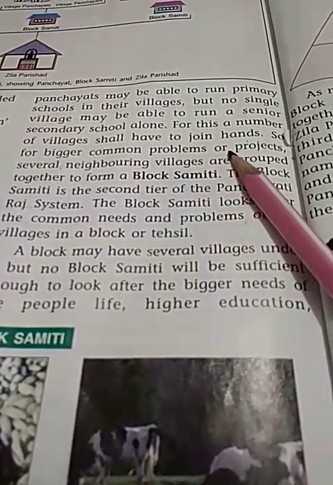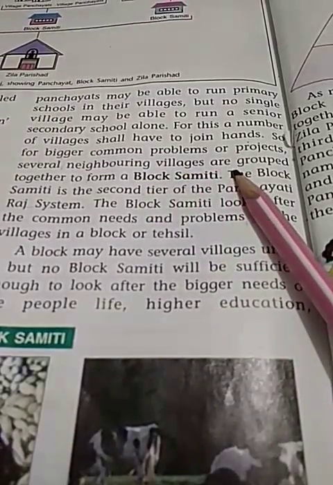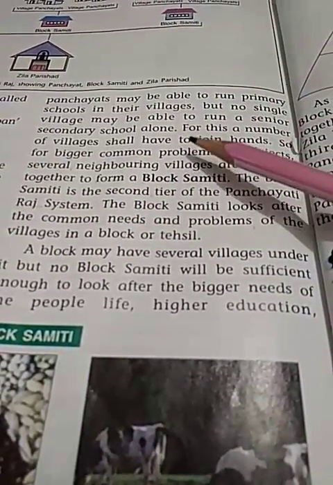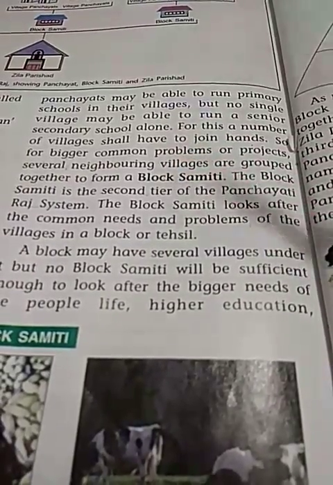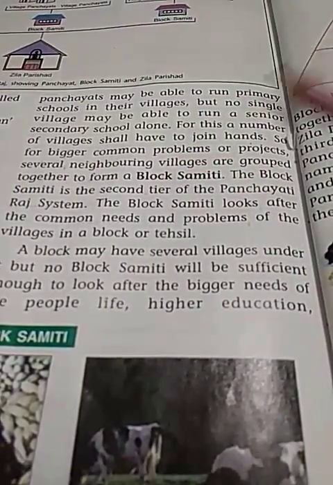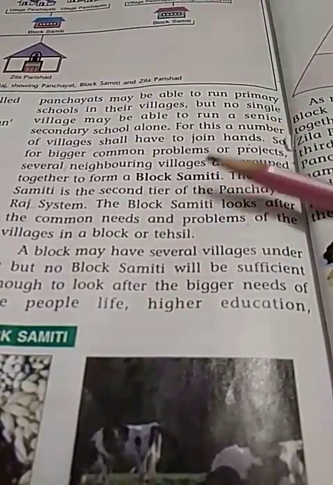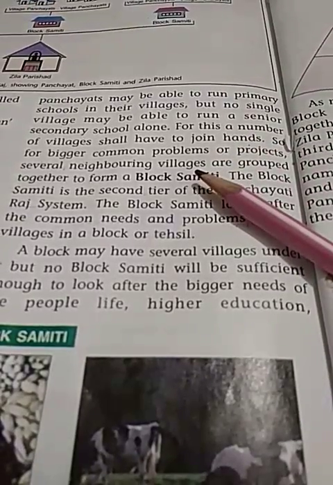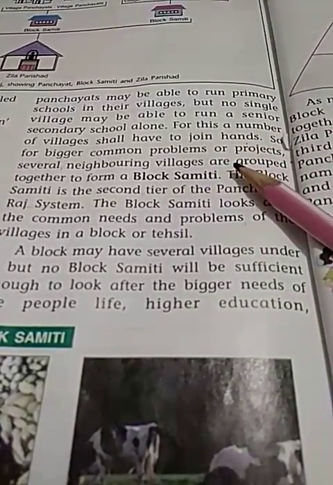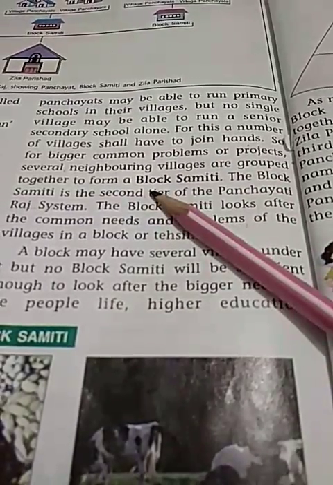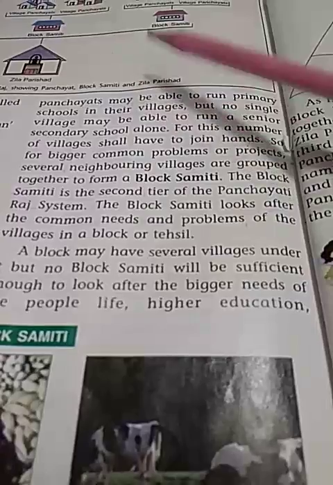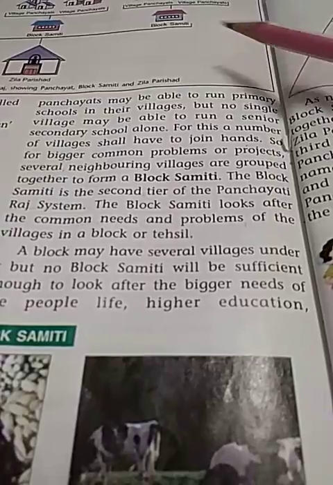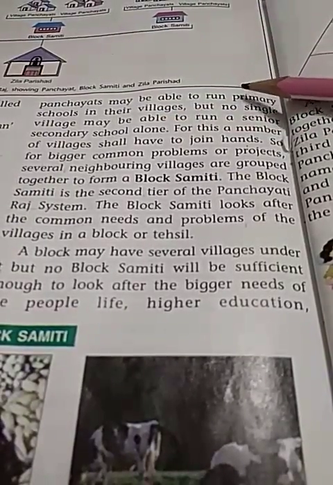For bigger common problems or projects, several neighboring villages are grouped together. Four or five villages can run one senior secondary school, or to settle any other problem or fulfill any particular requirement, they can group together. When they are grouped together, they form a block. Block means many small parts grouped together.